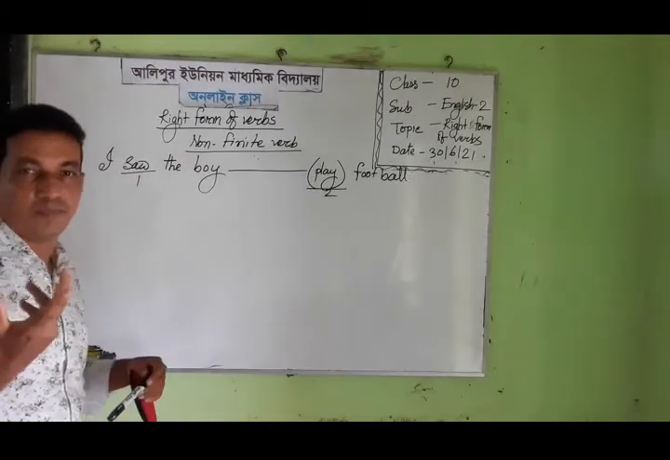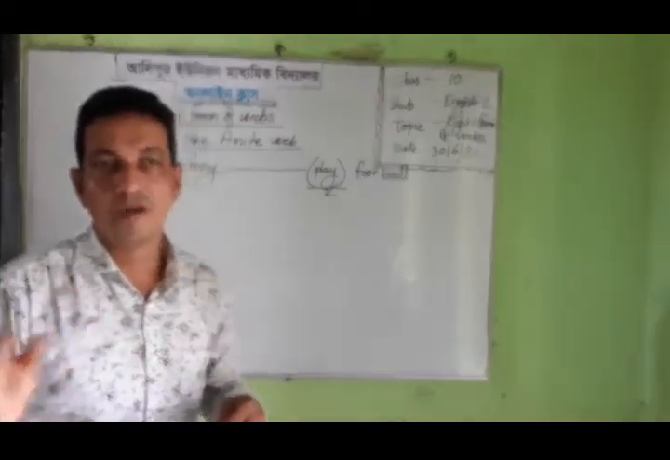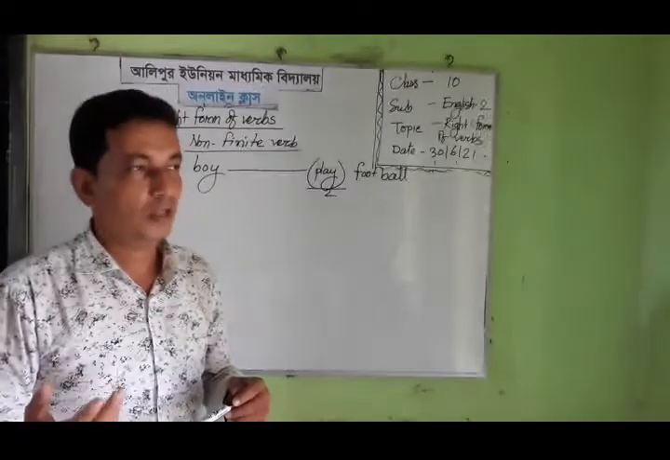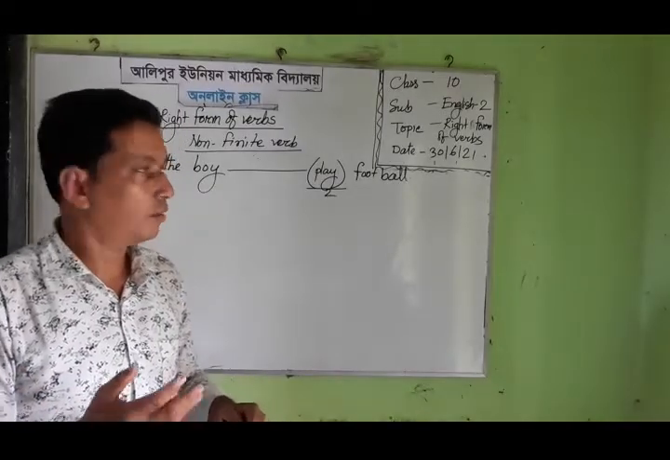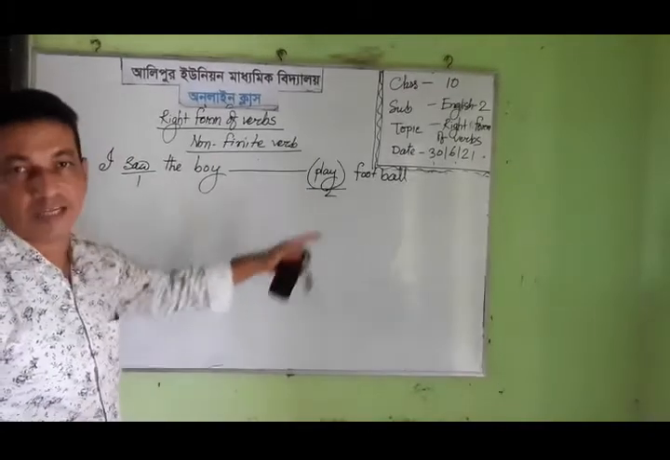There are three types of non-finite verb: one is to plus verb, verb plus ing, and the past participle of the verb. So in our first example, I showed you about the use of to plus verb, that means the infinitive verb. Now I will show the verb form verb plus ing.